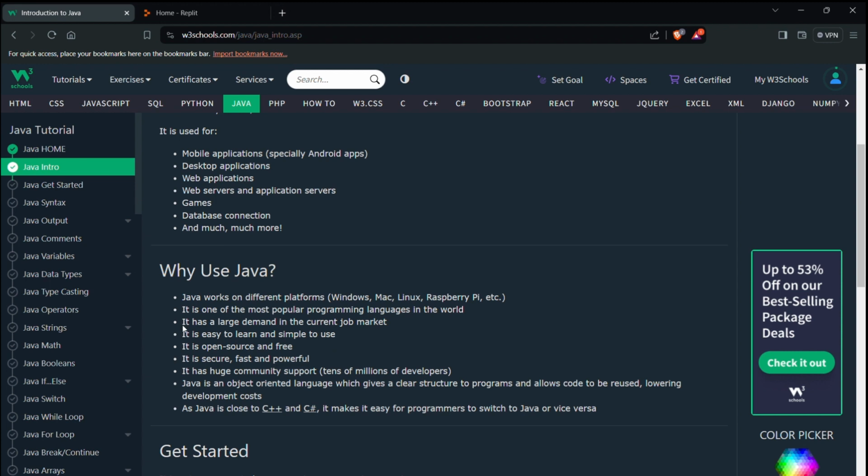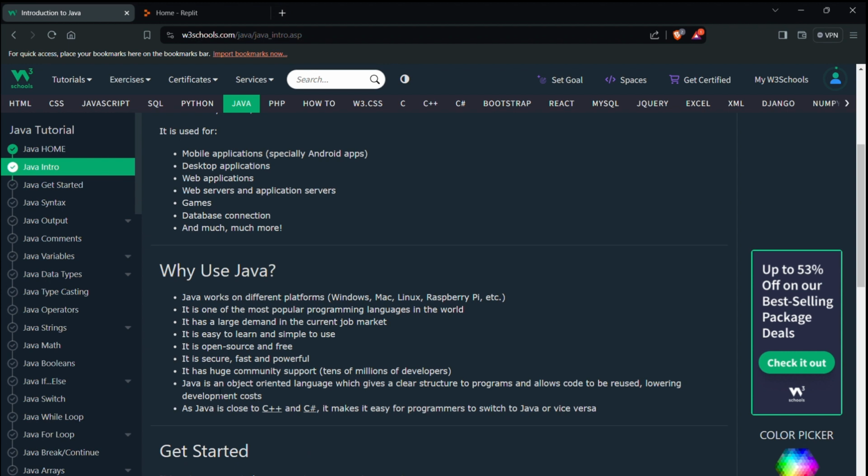And it has large demand in the current job market. It is easy to learn and simple to use. It is open source and free. It is secure, fast, powerful. It has huge community support, tens of millions of developers. So if we need any help, we have this huge community support.